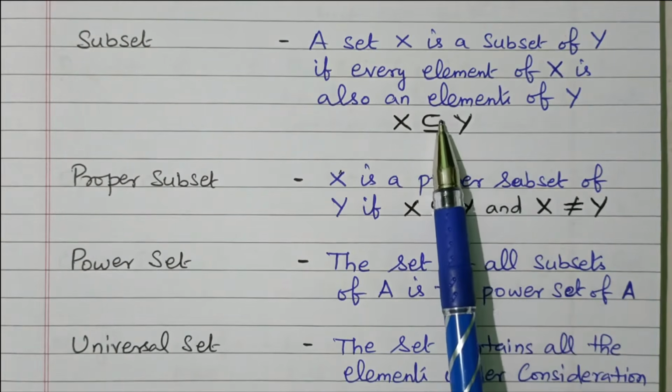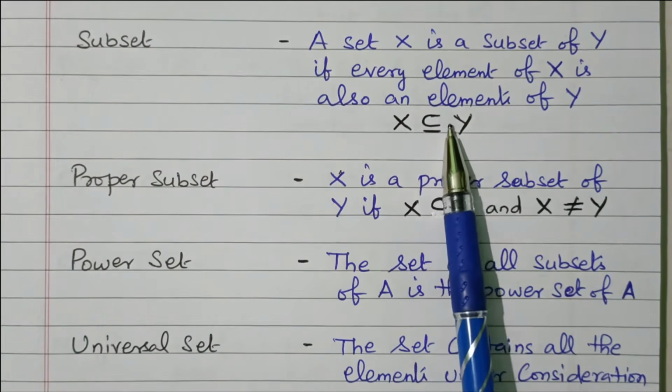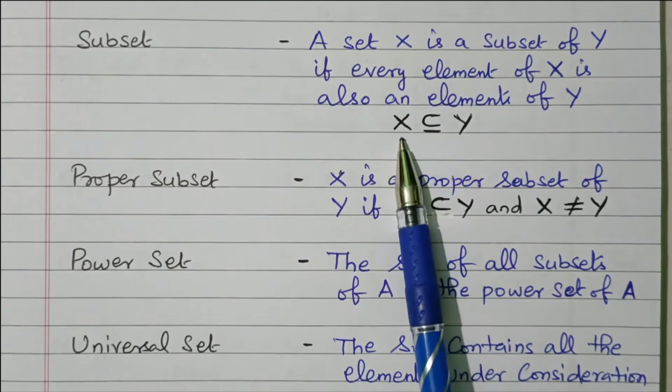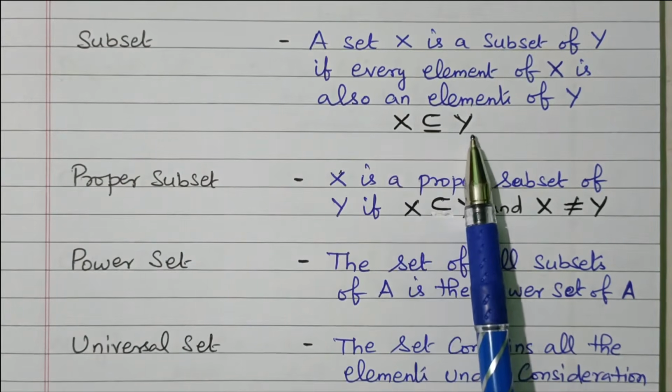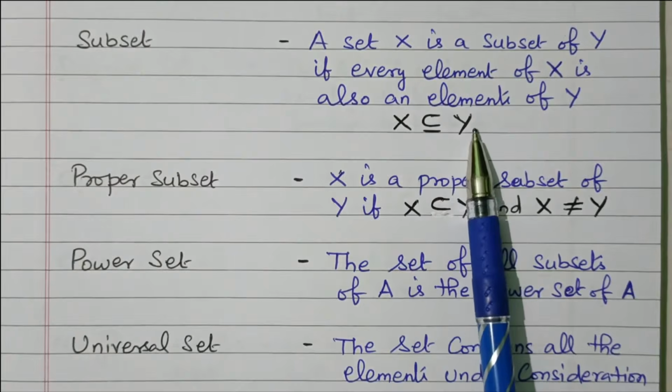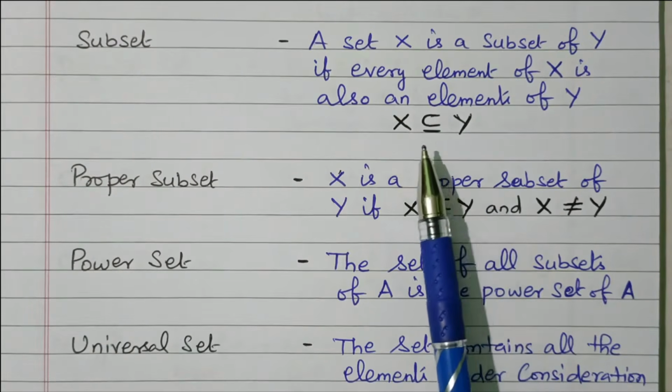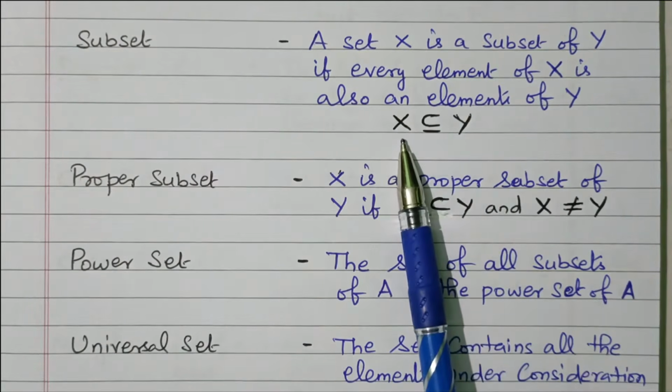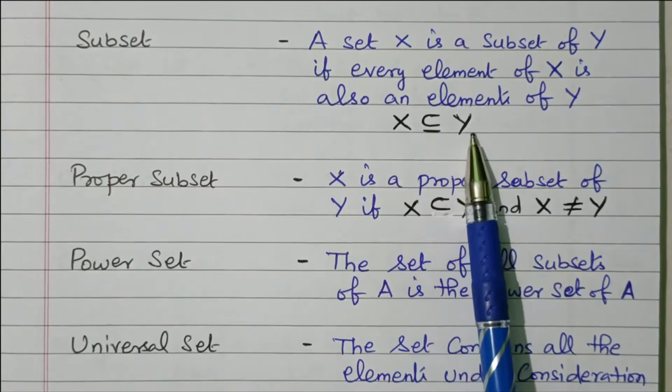The symbol is clearly given. On this side, more elements are available, and some of the elements in Y are also available in X, so X is the subset of Y. This is the main set, with all the elements available in the main set, and a few elements available in X, so X is the subset of Y.